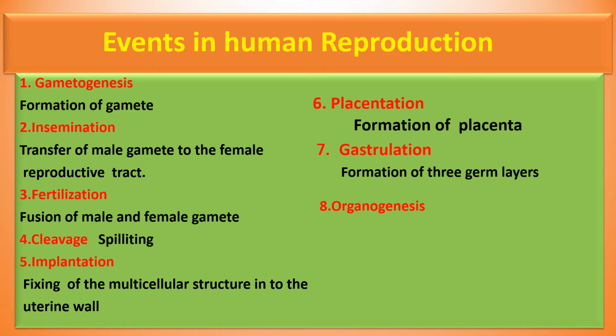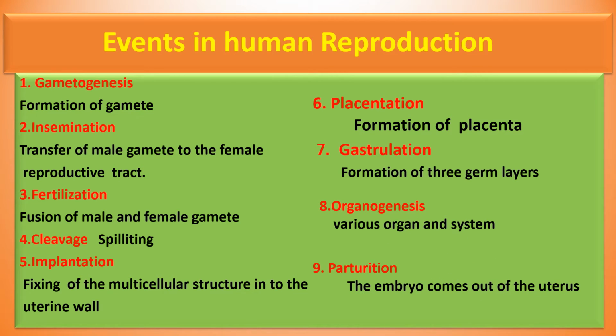After gastrulation, organogenesis will take place. The 3 germ layers will give rise to various organs and systems, so organ formation takes place in organogenesis. Last one is parturition. Once the organ formation is completed, the fully developed embryo comes out of the uterus or mother's womb. This is known as parturition.